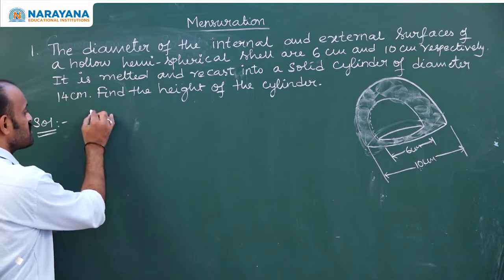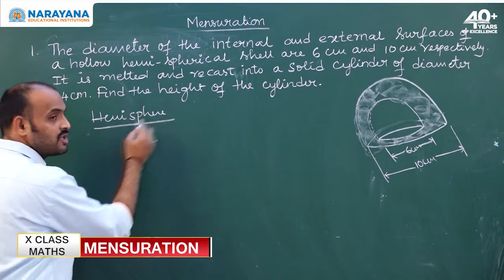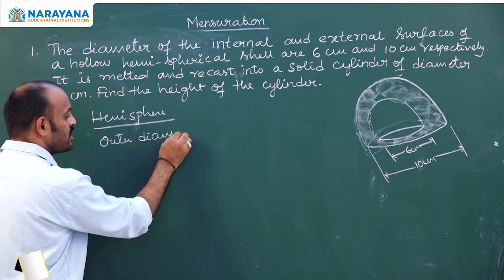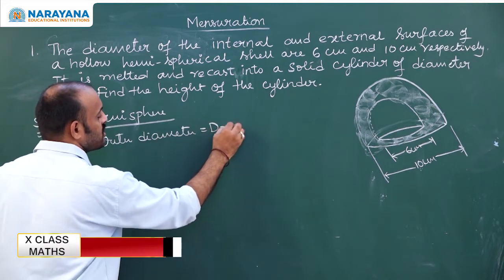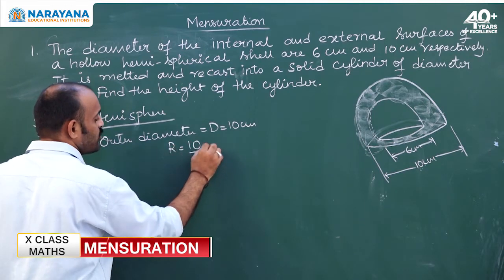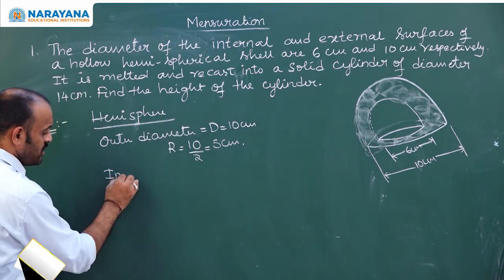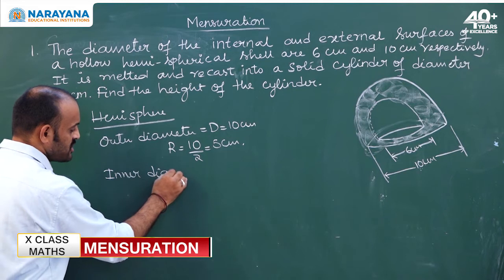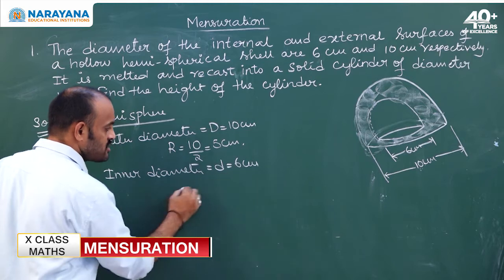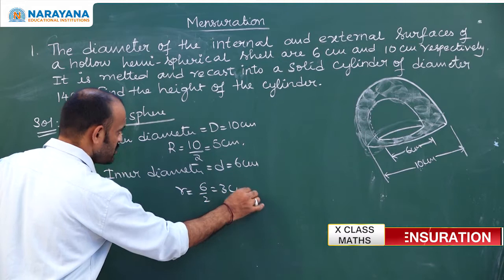First write the dimensions. Hemisphere dimensions: outer diameter is 10 centimeters, therefore radius will be 10 by 2, 5 centimeters. Inner diameter small d is given as 6 centimeters, obviously inner radius will be 6 by 2, 3 centimeters.